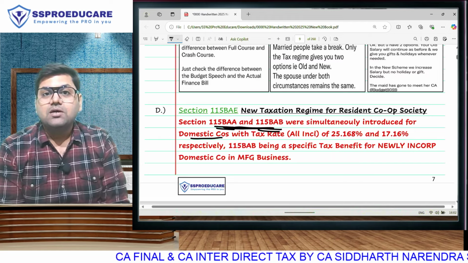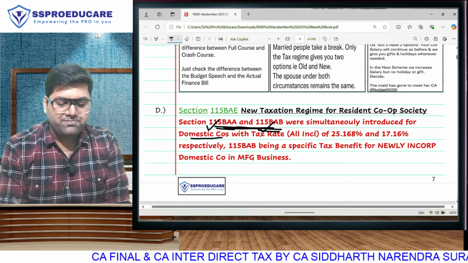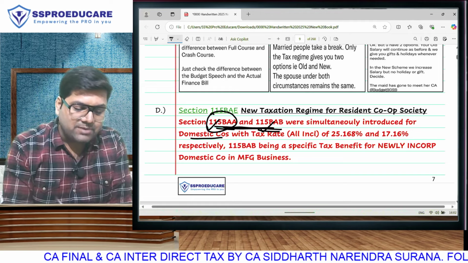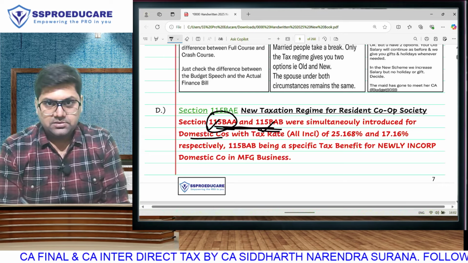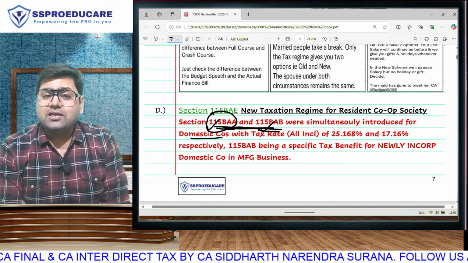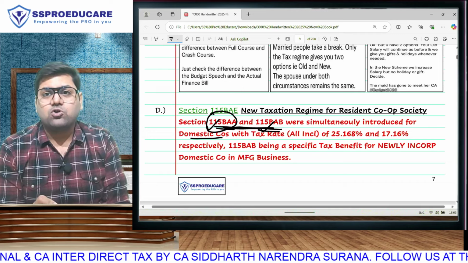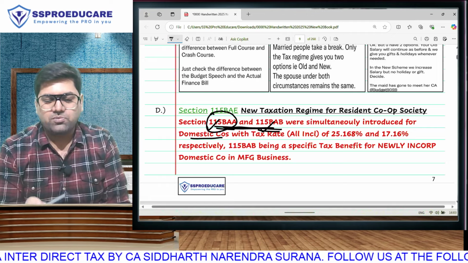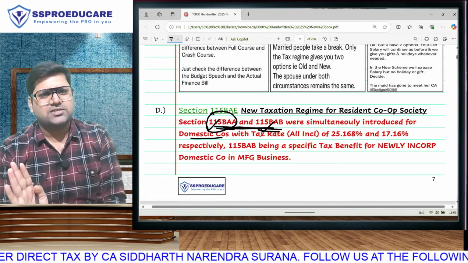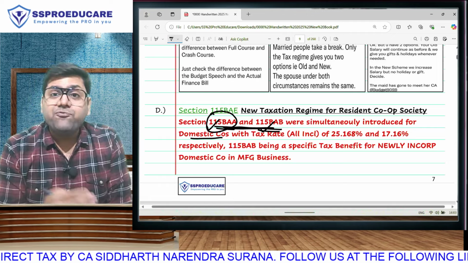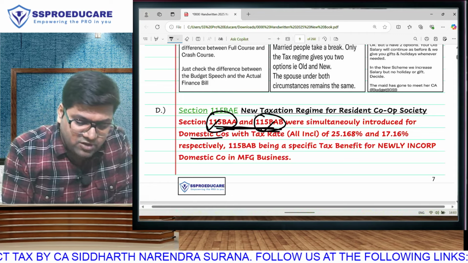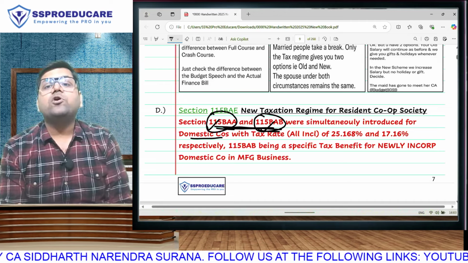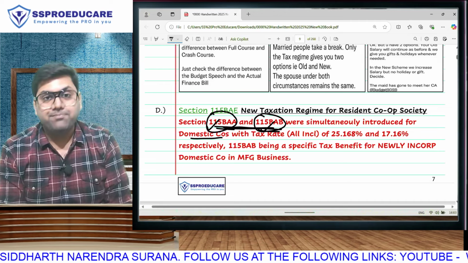So the question came, sir, which company will this apply to? At that time the announcement was that all existing companies will come in this. Any company which was incorporated before 1st October 2019, because on 1st October 2019 these 2 sections were introduced. So if you are a new company which is in manufacturing business, then for you we will have 115BAB.